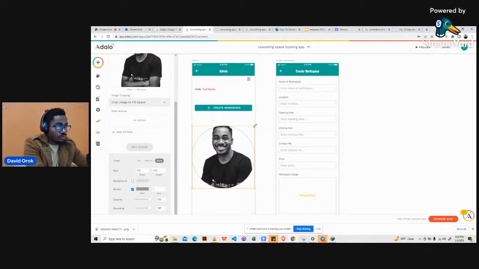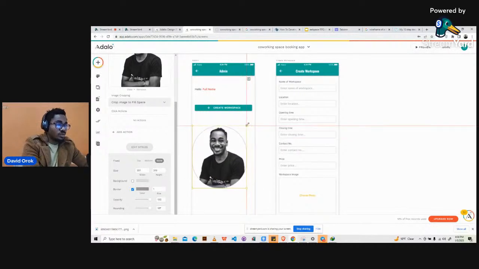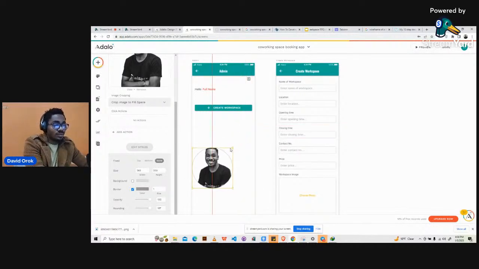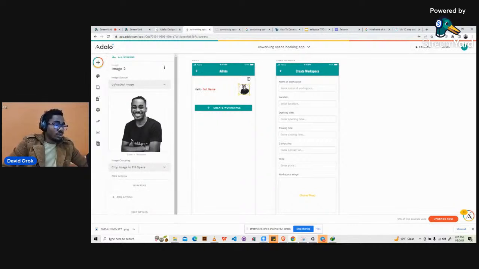Then now I want to reduce the size of this entire picture. Now if I just click and push it down, you can see it's distorted. I want it to be a perfect circle all through. So what I'm supposed to do is hold down shift and resize it. When I'm holding down shift, I can resize it properly without losing the shape of the component. All right, so I have it here. There's the picture.